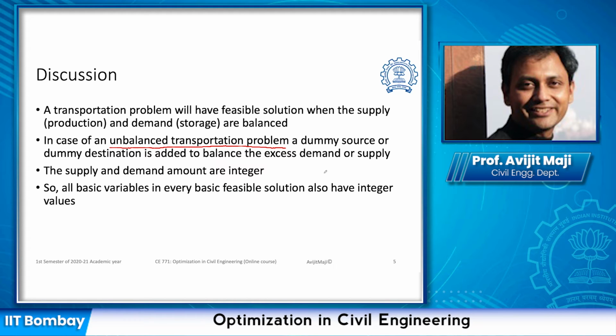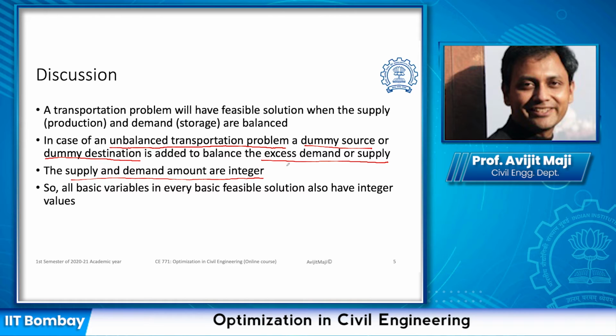In this case, we need to introduce either a dummy source or a dummy destination or dummy storage location in order to balance the excess demand or supply. And as I had indicated at the beginning, the supply and the demand are always going to be integers.